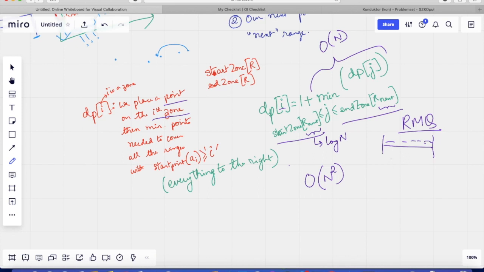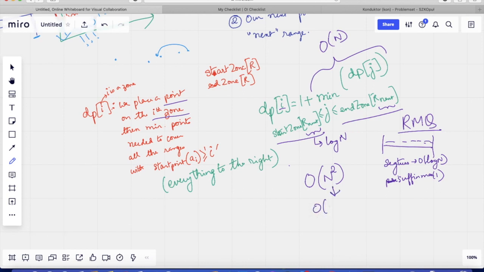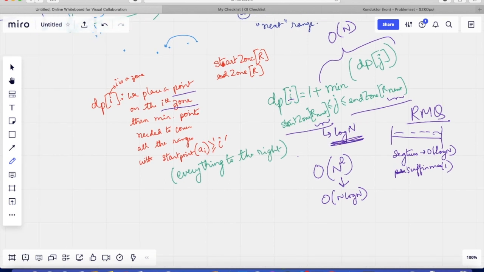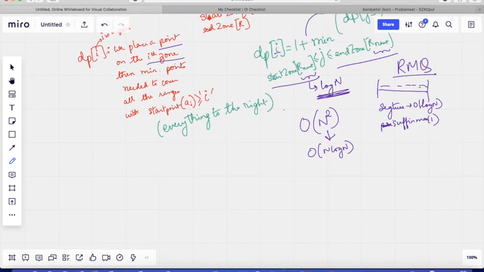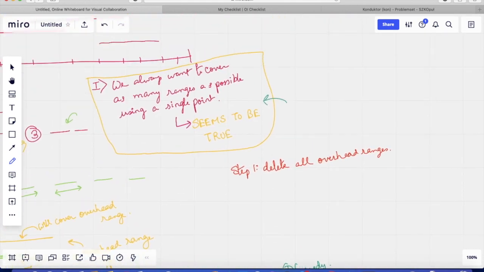This is possible using segment trees in order log n. So in effect this will reduce to order n log n because we are anyway doing this lower bound. This is admittedly worse than doing a simple greedy to find the minimum number of points, right, using this assumption.